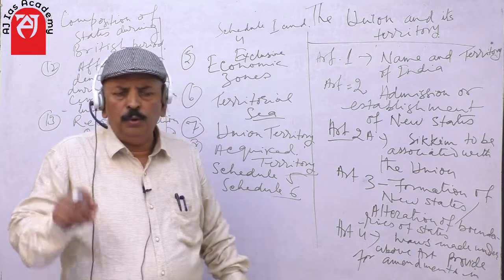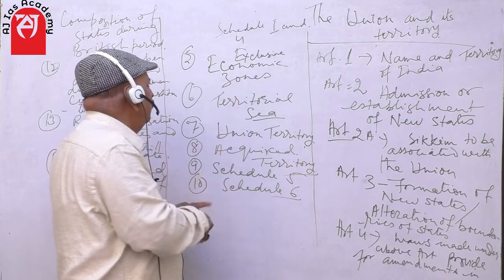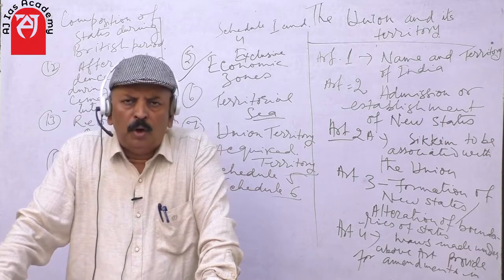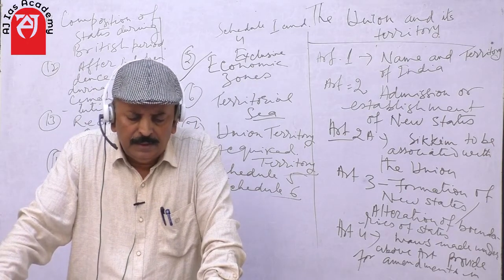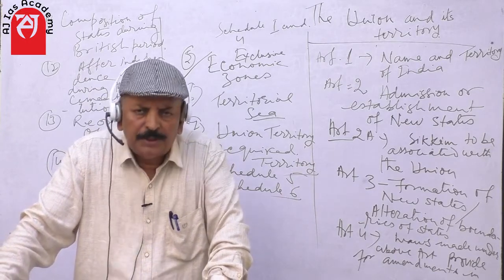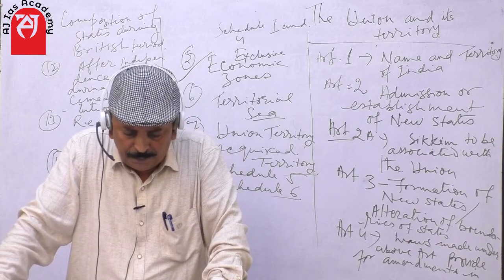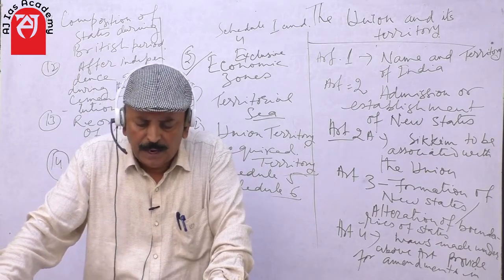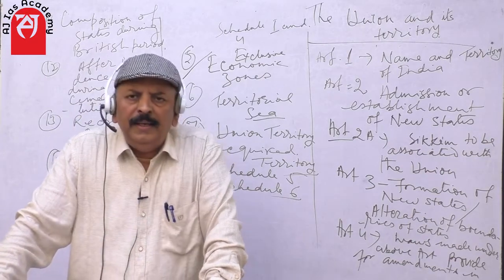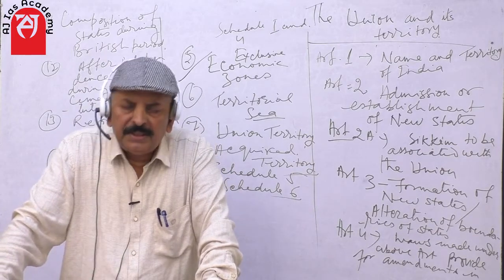I am switching over to new terminology. I have written this one, exclusive economic zone. An exclusive economic zone, EEZ, is a sea zone prescribed by the United Nations Convention on the Law of the Seas, over which a state has special rights over the exploration and use of marine resources, including energy production from water and wind.